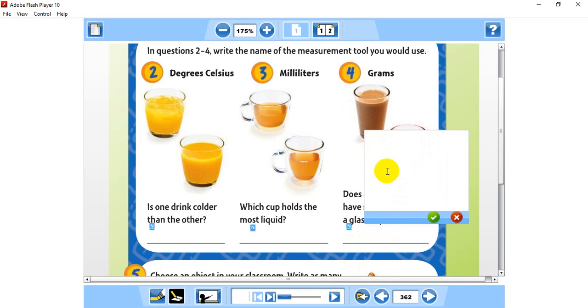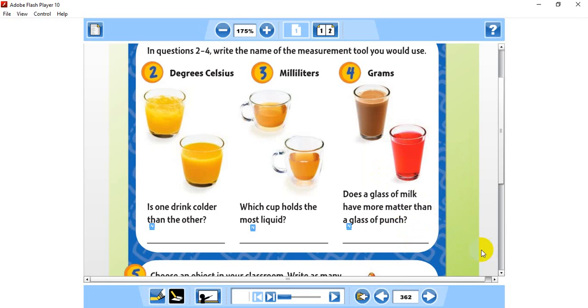So what do we use for measuring the mass, guys? Which tool do we use to measure the mass? Try to remember. Balance. Okay, guys, so we solved this one also. So easy.